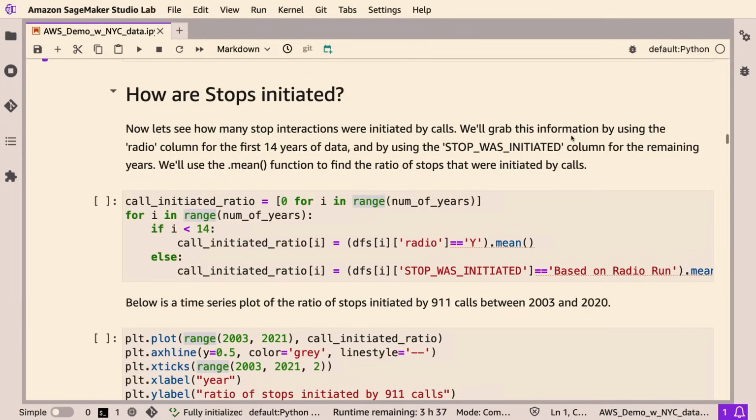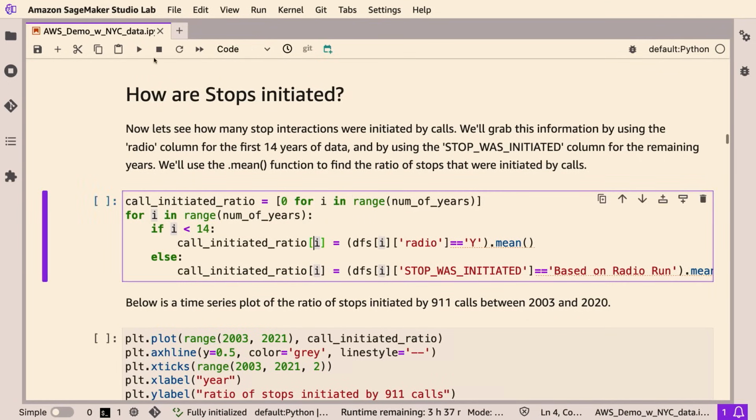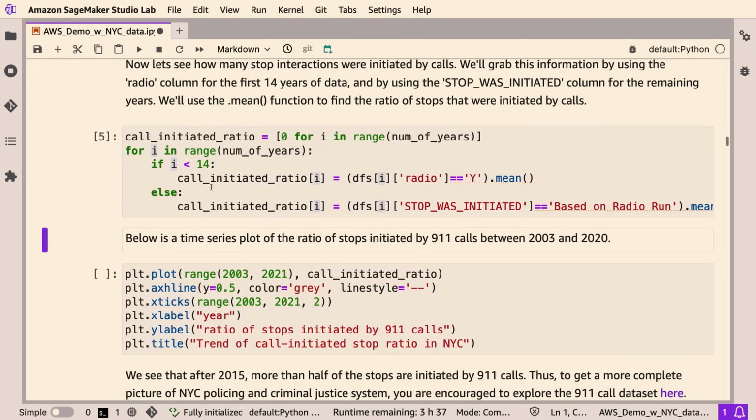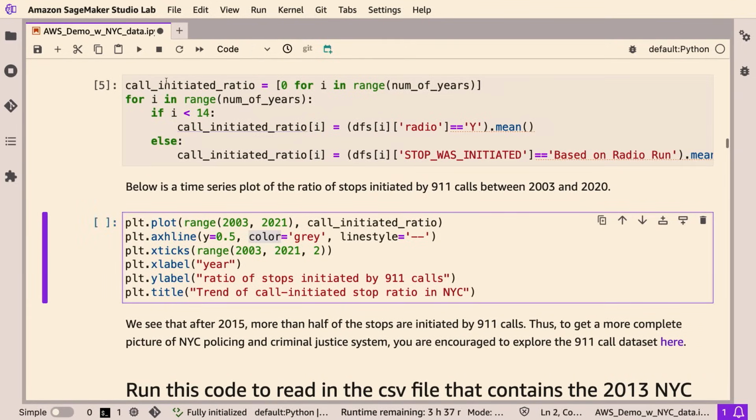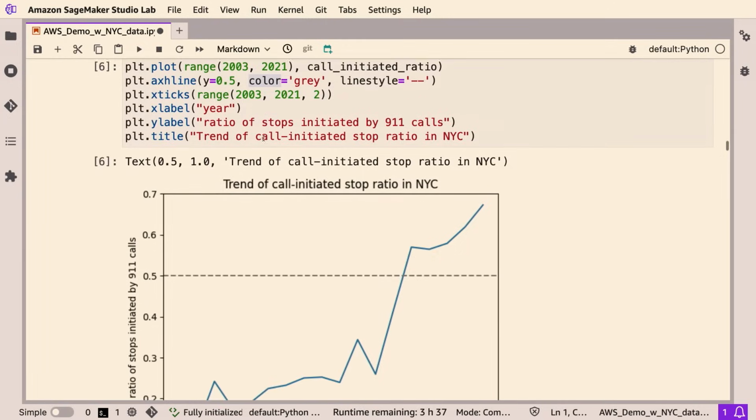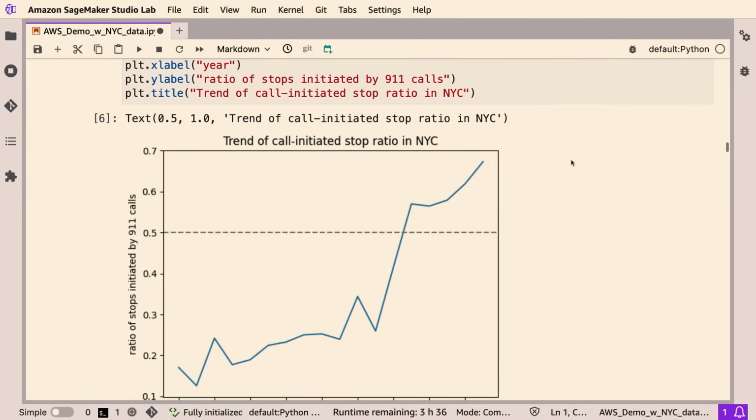So for the first 14 years, we will be using the radio column for the information about whether the stops were initiated by 911 phone calls or by the police themselves. And for the later years, we'll be using another column called stop was initiated. So we'll be running this cell and generate the specific variable called call initiate ratio. And we can plot this ratio to see how those stops were initiated.